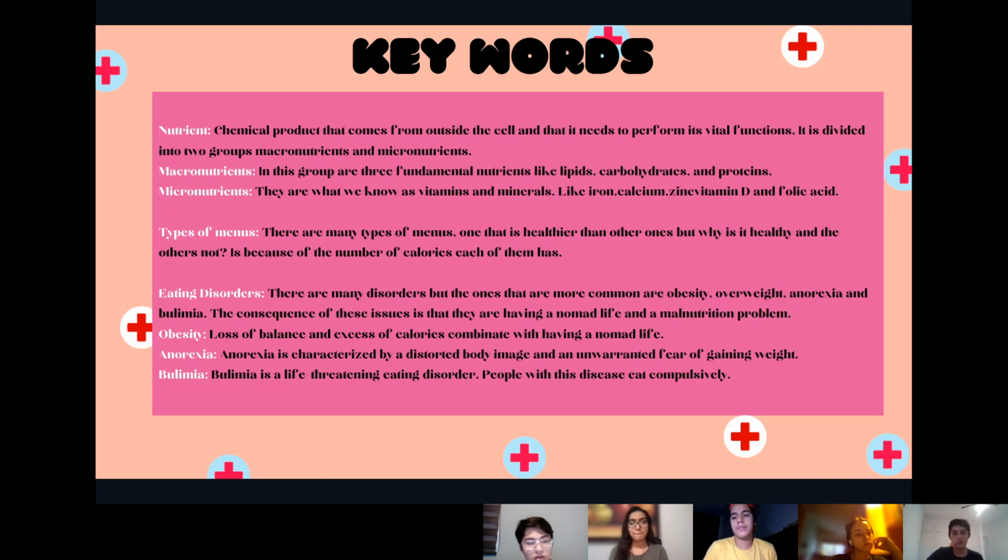Anorexia is characterized by a distorted body image and an unreasonable fear of gaining weight. Bulimia is a life-threatening eating disorder. People with this disease eat compulsively.